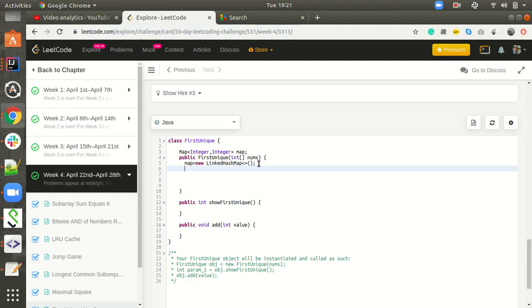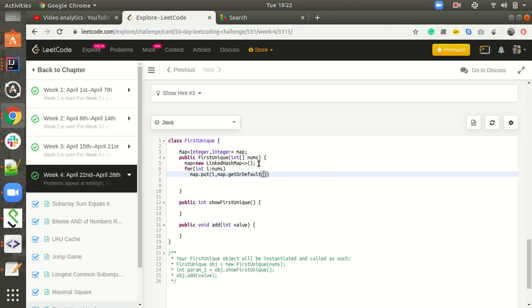Now we need to put the values in the LinkedHashMap. Instead of checking whether it contains the value, I will do it in one way only. So map.put(i, map.getOrDefault(i, 0) + 1).